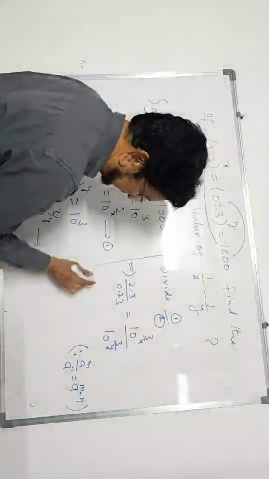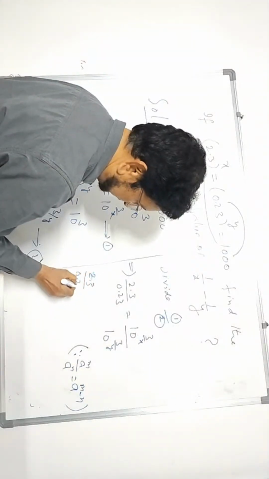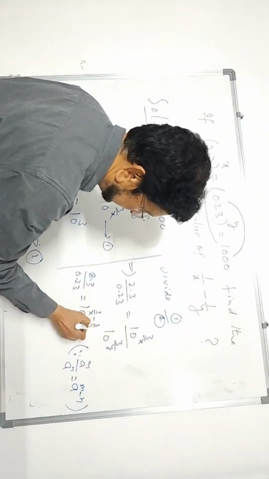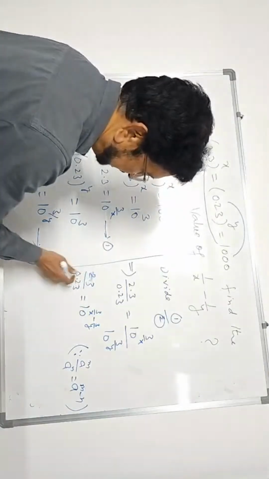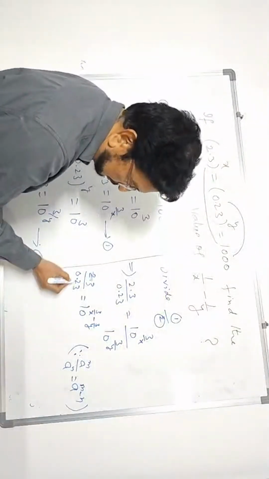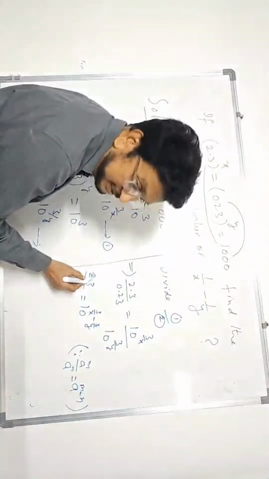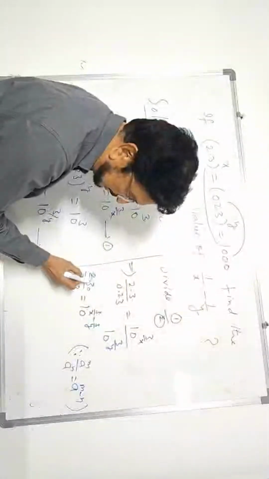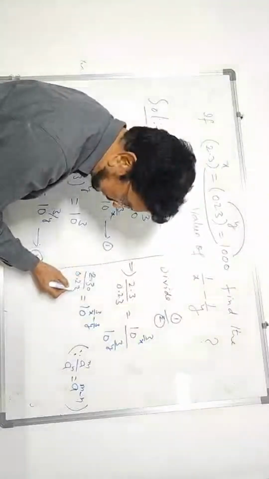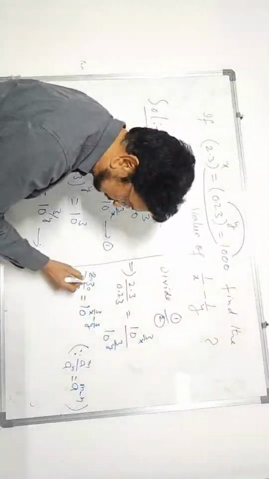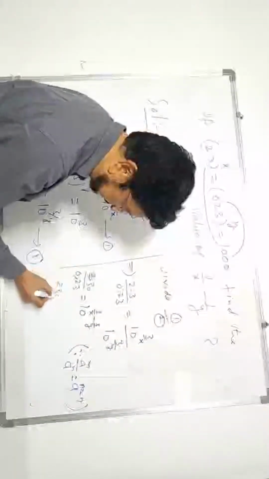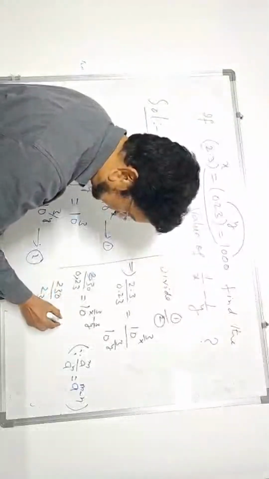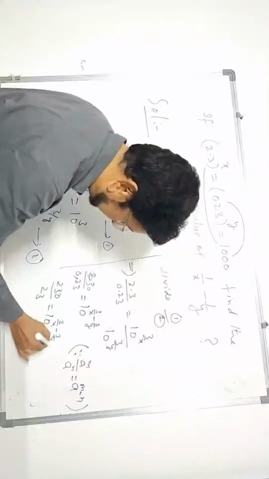Now 2.3 by 0.23 is equal to 10 power 3 by x minus 3 by y. Now if you divide these two, see here after 2 digits there is a decimal, and here after 1 digit there is a decimal. There is no digit here, so you can write 0. Now the numerator has the decimal after 2 digits, and here also after 2 digits, so you can remove it. 230 by 23 is equal to 10 power 3 by x minus 3 by y.